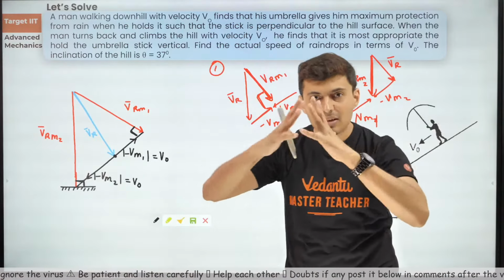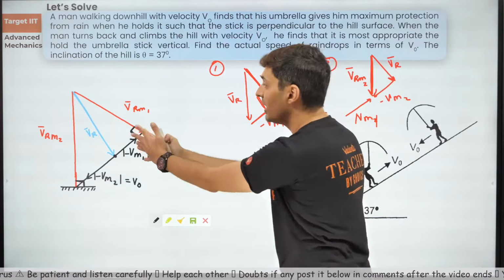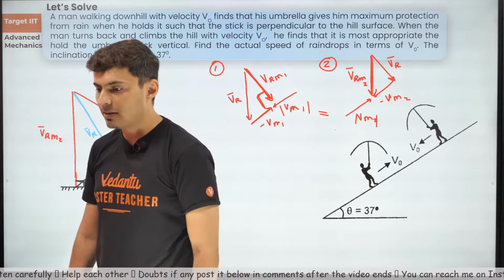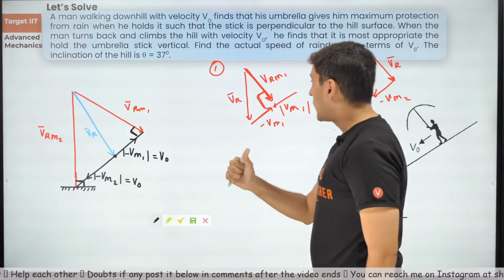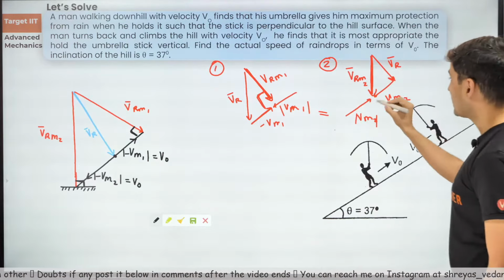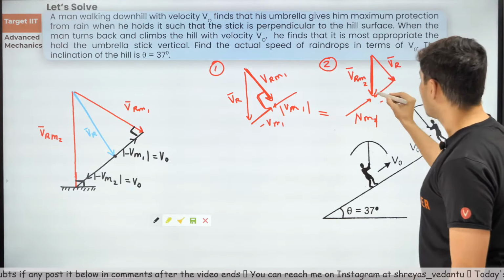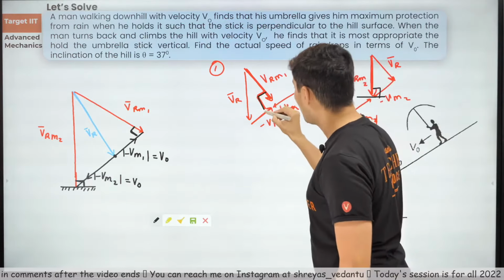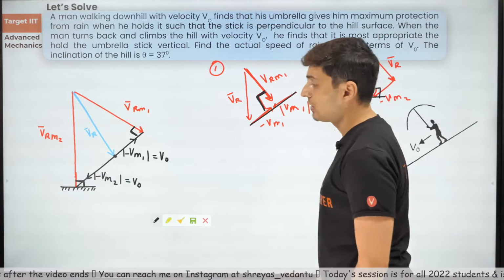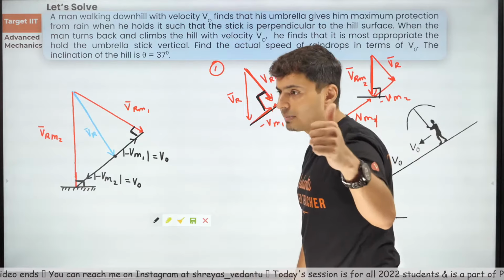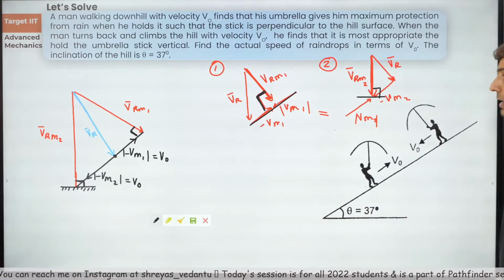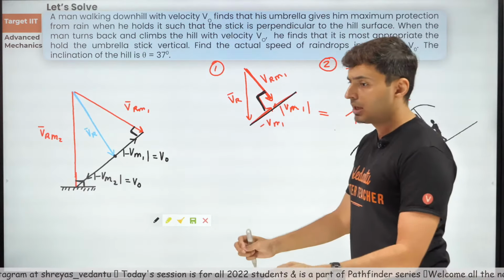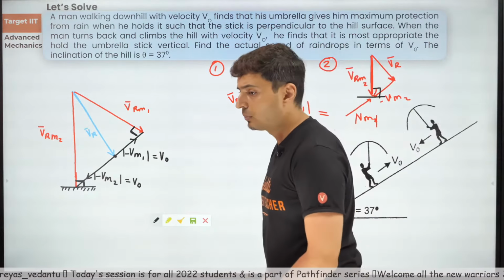I've just merged these two triangles with a common side VR because VR is same in both the situations. Everybody clear? Very good. Check this out. In this situation, remember guys, this VRM was vertical, and in this situation this was perpendicular, like this to this horizontal. Clear? Everybody, can we go ahead? Let me know if you are convinced. Take your time. You can pause the video if you are watching this recorded. Convince yourself and then we'll get moving.